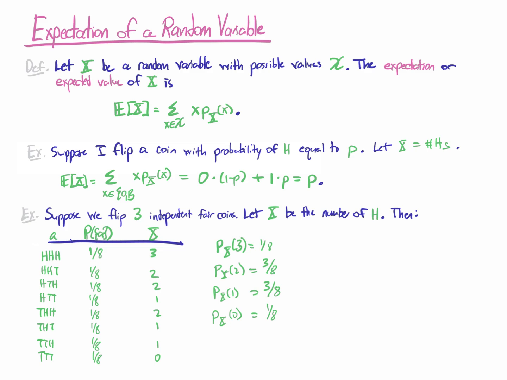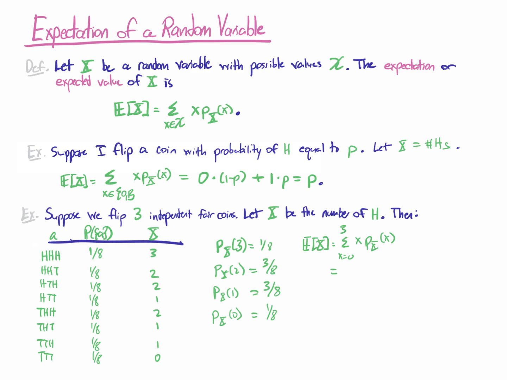So now I can compute the expected value. If I want to know the expected number of heads here, I can sum across all possible values of x of little x times my probability mass function.